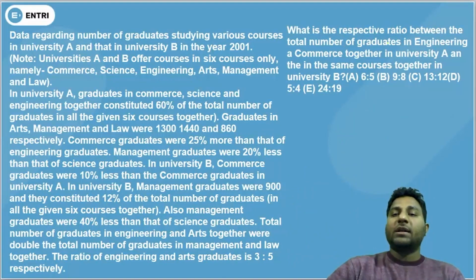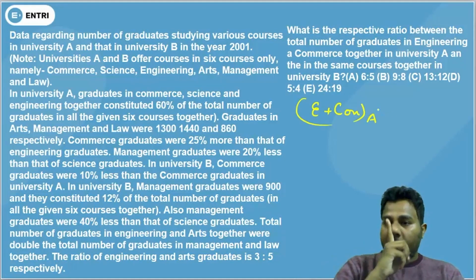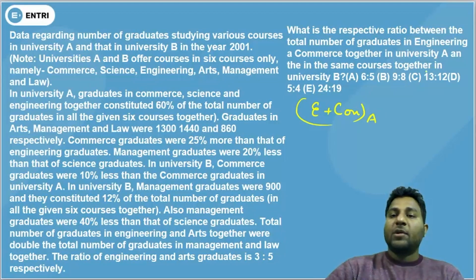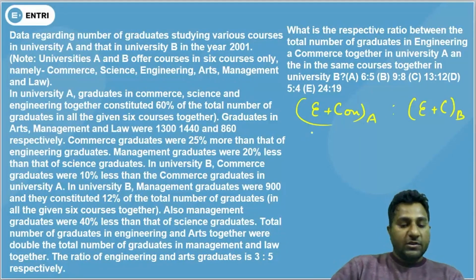Next, what is the respective ratio between the total number of graduates in engineering and commerce in University A and the same courses in University B? Let's find out engineering and commerce in University A. It will be 3600.